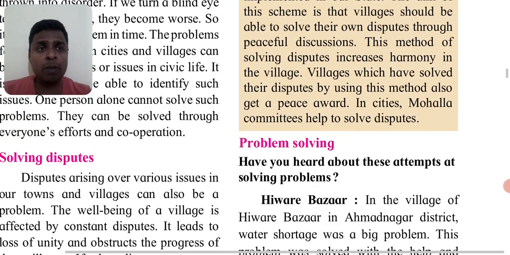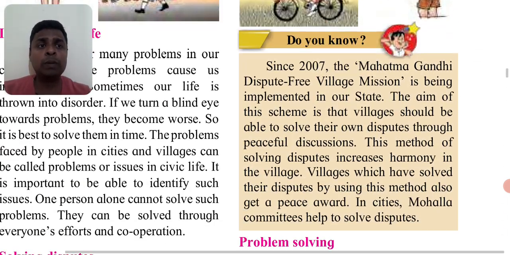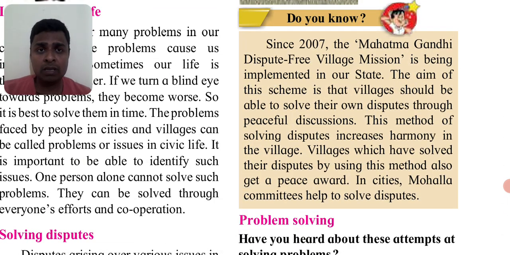If there is a problem between two parties, two people who have a disagreement regarding something, we can go to a person who is respected by both of them and accept the solution that is put forth. If the problem is a big, serious one, we need to go to the police station or court to solve it. Since 2007, the government encourages this problem solving and peace in society. That's why they have started the Mahatma Gandhi Dispute Free Village Mission.